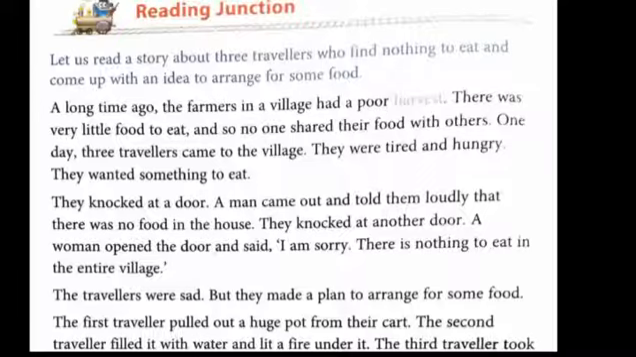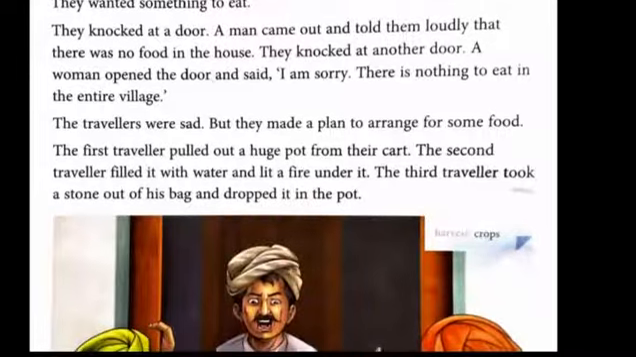So the travelers went to another house and they again knocked at the door, and the woman came out from that door. Okay, and she said, "I'm sorry." And you know why she said sorry? Because there was nothing to give to the travelers. Even she said that the travelers would not get anything in the entire village. Entire means the whole village. Okay, because they were already poor, that's why they would not get any food from the village.